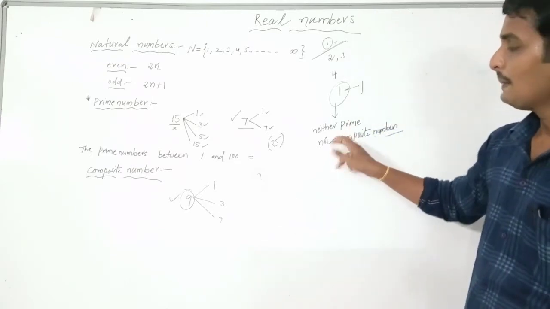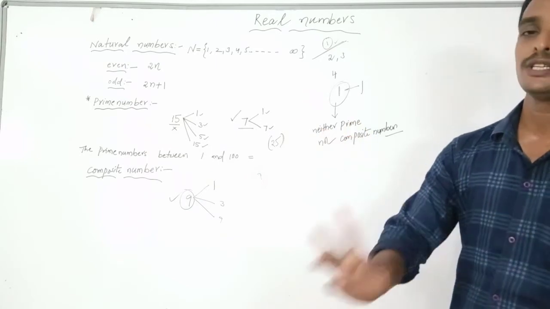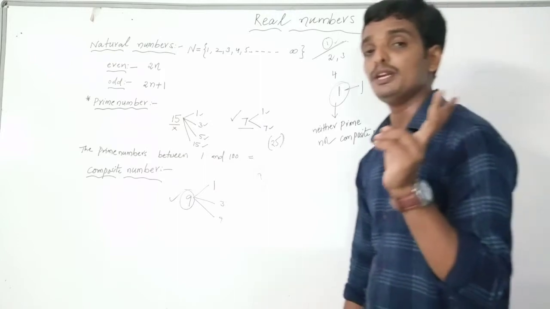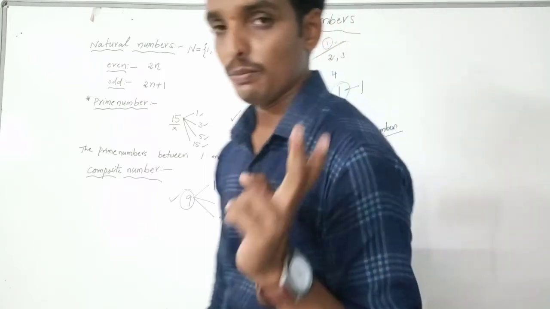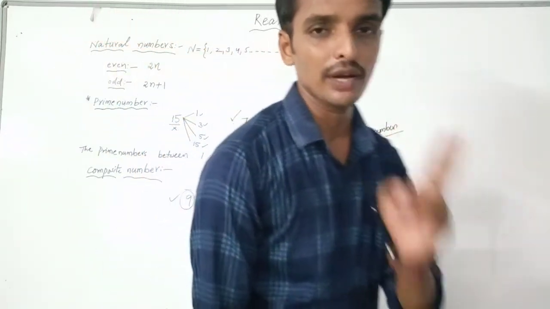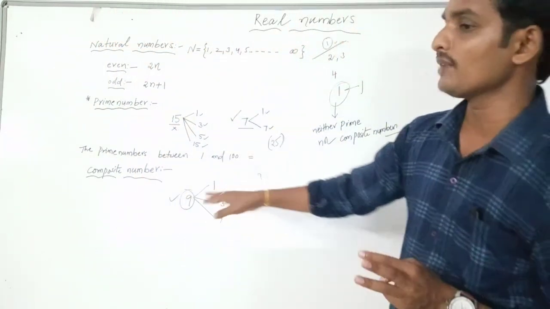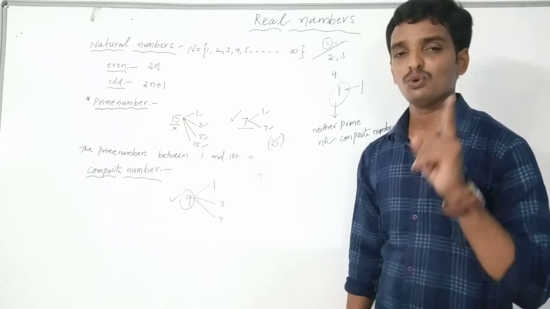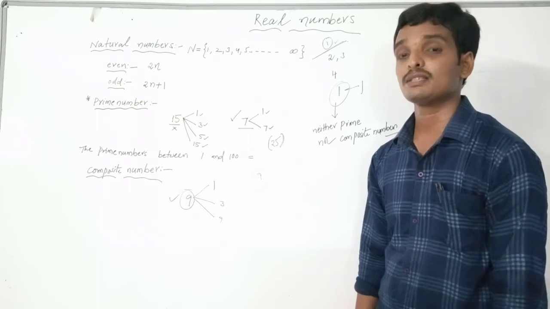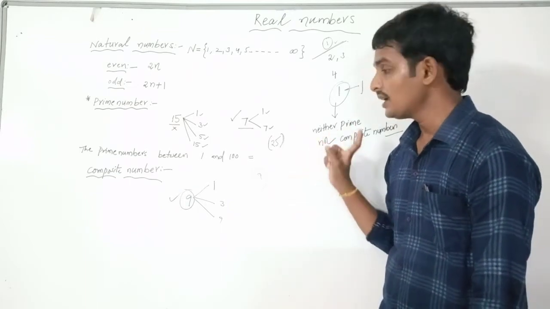1 అనేది prime number కాదు, composite number కాదు. Explain what the reason is. Every number has a minimum of 2 factors, either composite or prime. A prime number has 2 factors, a composite number has more than 2 factors, but 1 has only one factor, that is itself. That's why 1 is neither prime nor composite.